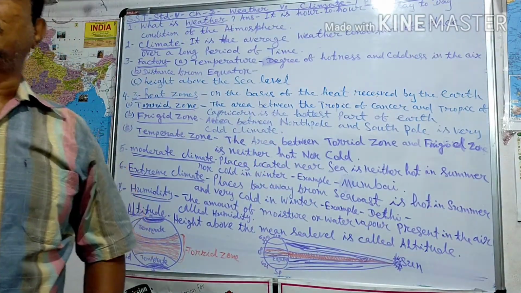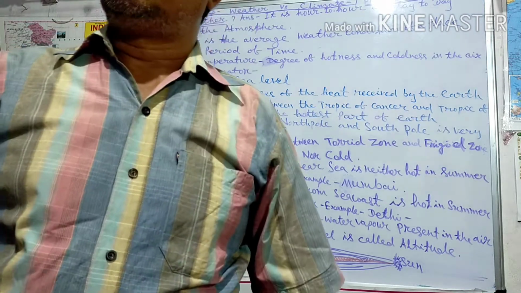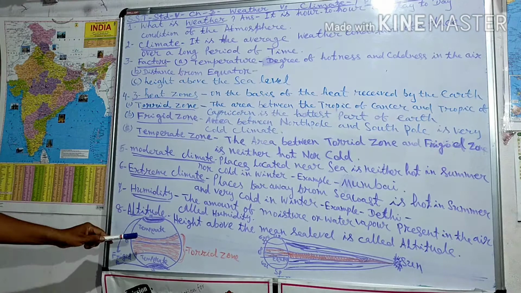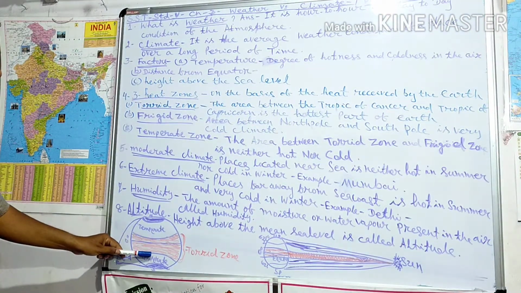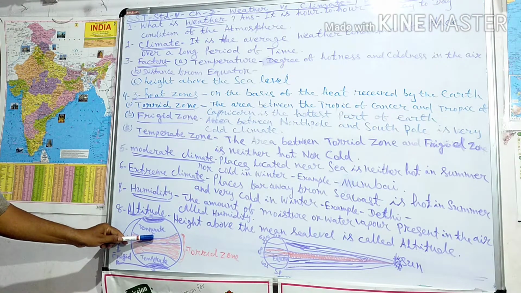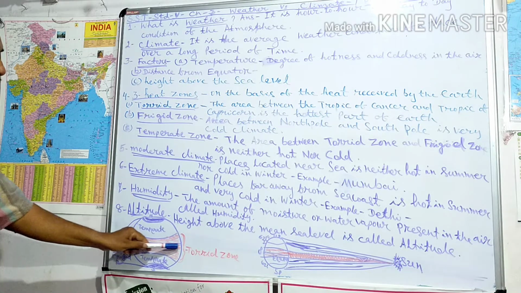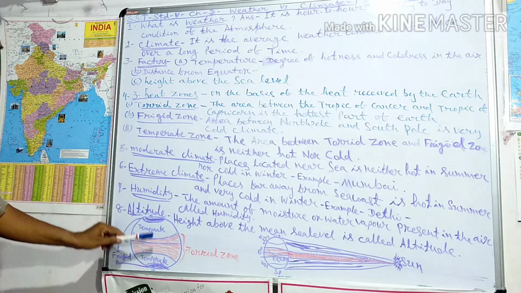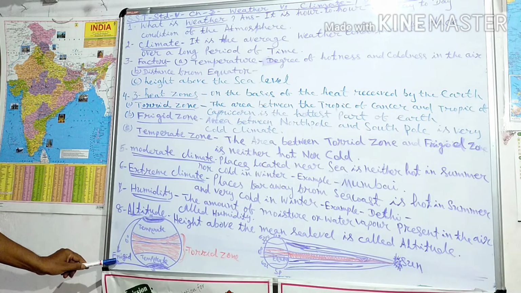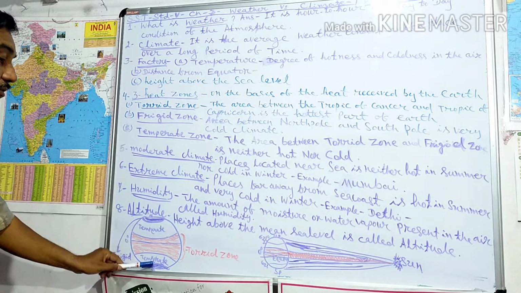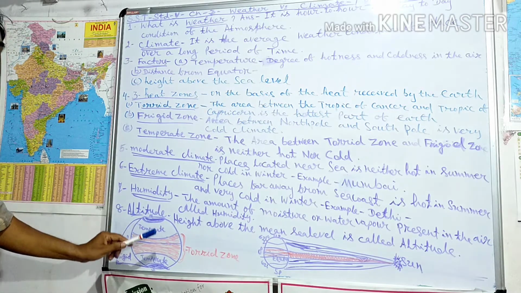The torrid zone is between the Tropic of Cancer and the Tropic of Capricorn. Frigid means cool, the coolest place.